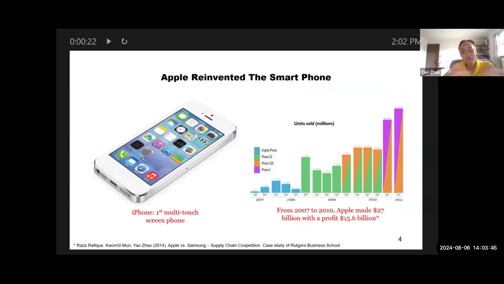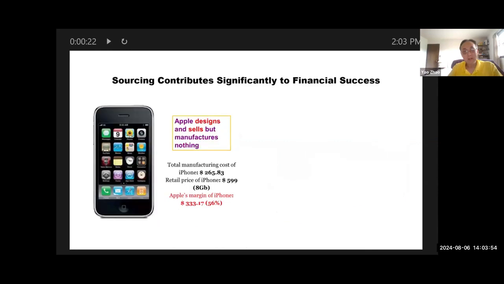From 2007 to 2010, Apple made $27 billion with a profit of 15.6 billion. And sourcing contributes significantly to the iPhone's financial success. Apple designs and sells the phone but manufactures nothing, so all the manufacturing is outsourced. Apple was so good at sourcing that the gross margin for the iPhone is 56%, so more than half of the revenue is Apple's margin. Remember this number, because we're going to use it later: 56%.